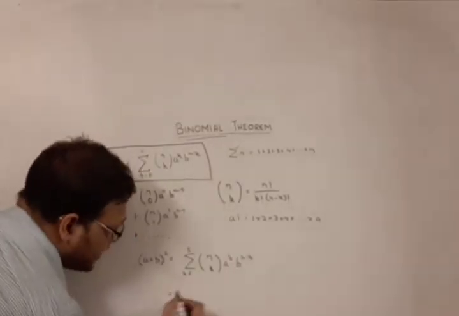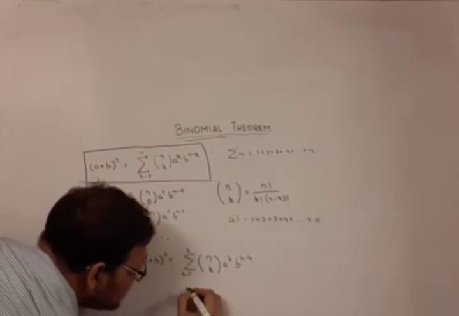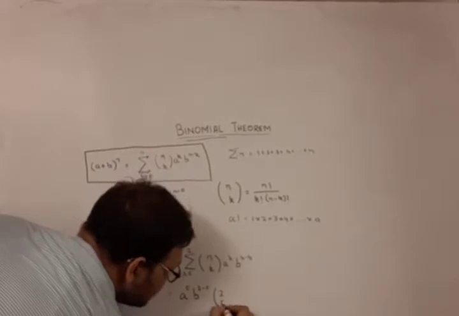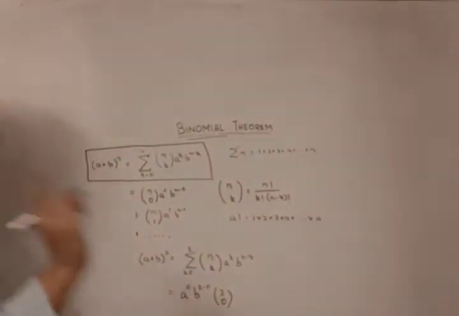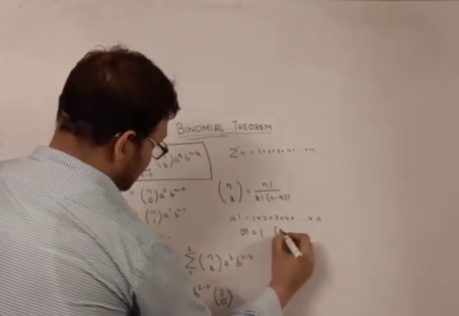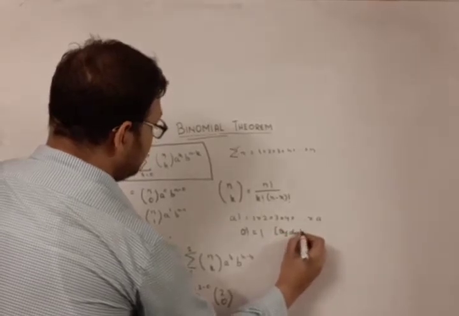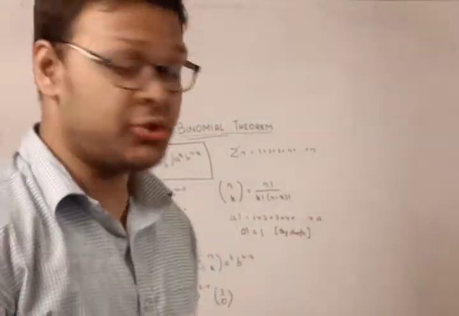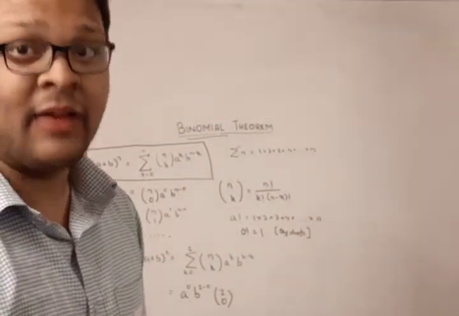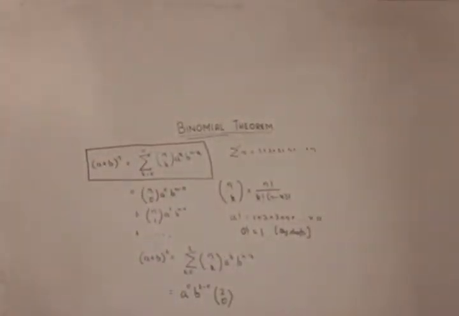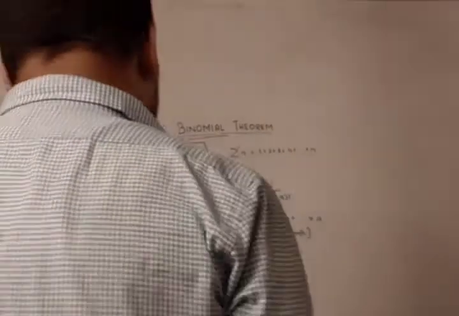So we can write a power 0, b power 2 minus 0, into 2C0. Before everything, you must remember that 0 factorial is 1 by definition. You might ask if there is any logic for it. I would say that there is no particular logic for it. This is just the definition of how 0 factorial is defined. So as I was saying, 0 factorial by definition is 1.